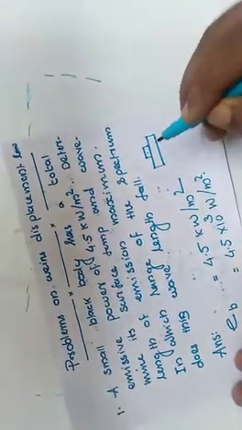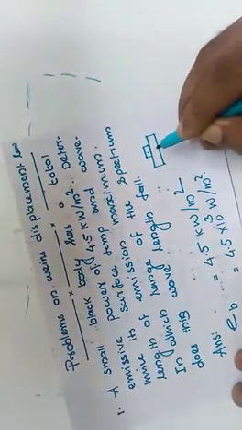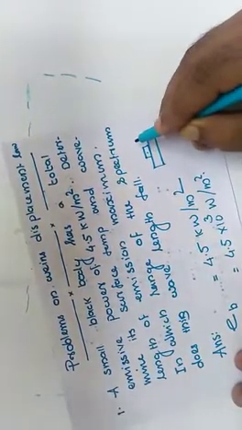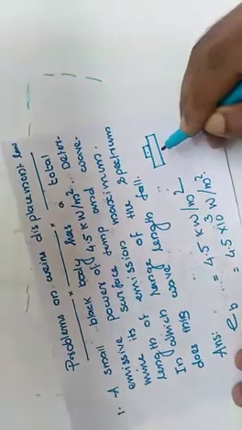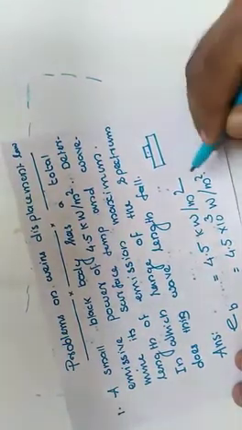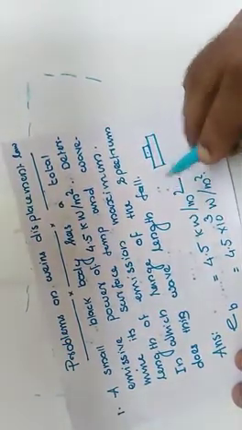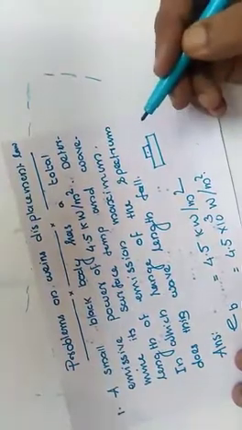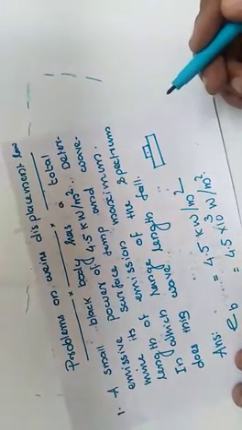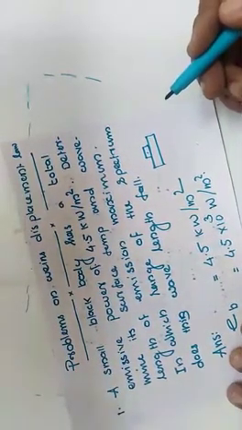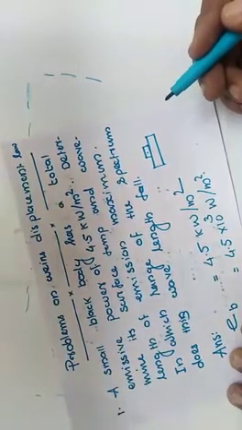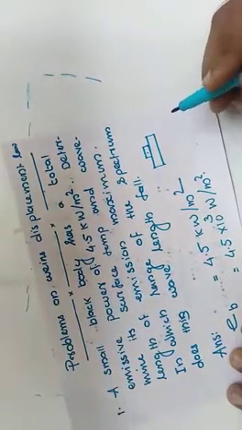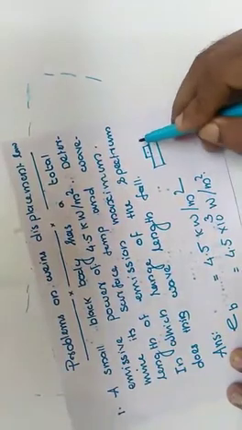Or emissive power means the rate of emission per unit area, you can say it is the radiant flux. Flux means per unit area, per unit time, the amount of radiation emitted through unit area in unit time.